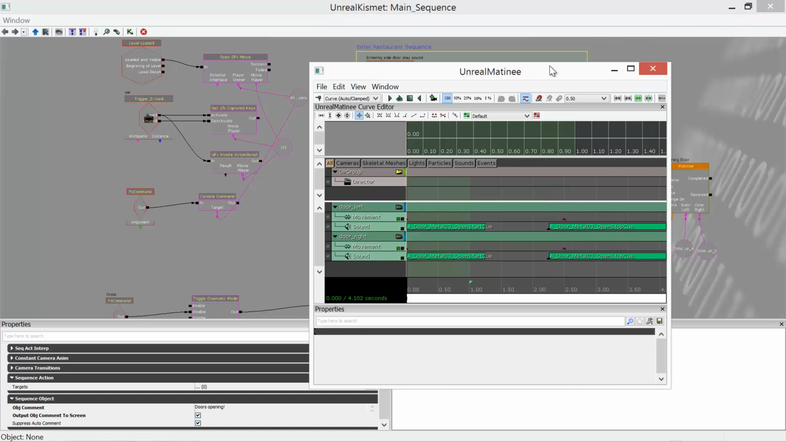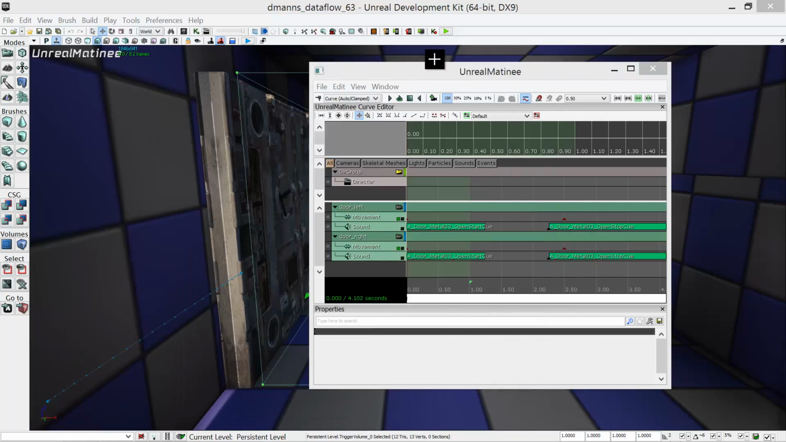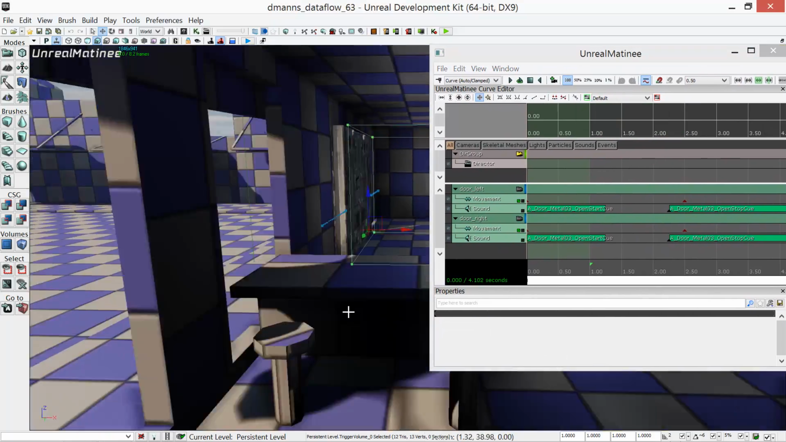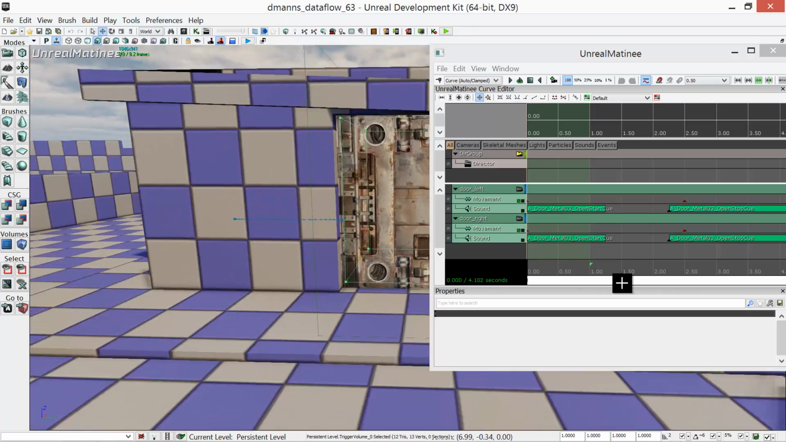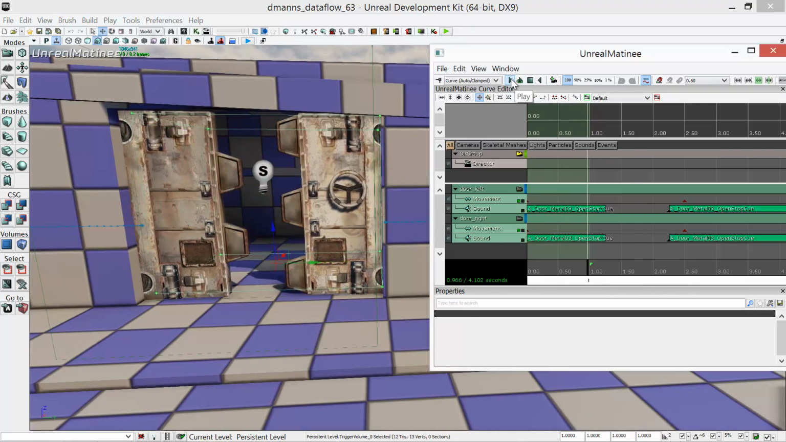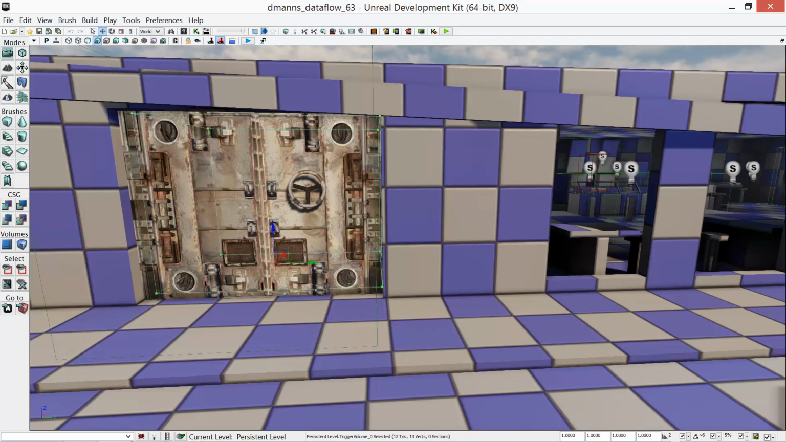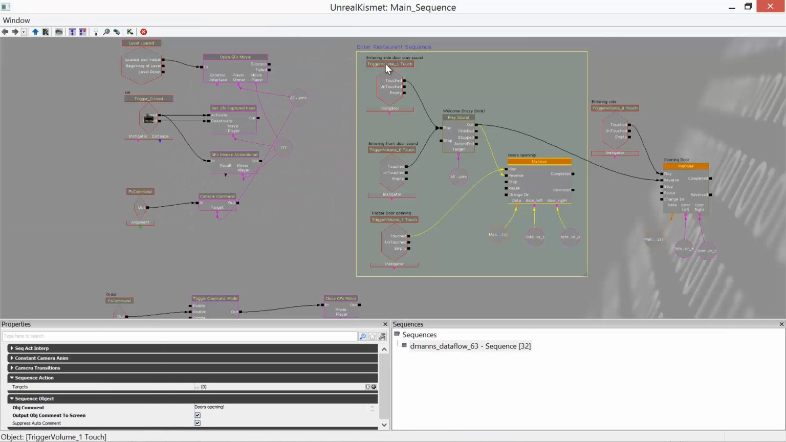Let's take a look at that real quick. So if we go outside the restaurant here and test our matinee, as you can see, it is all set up and ready to go. Let's close this and continue with our sequence.